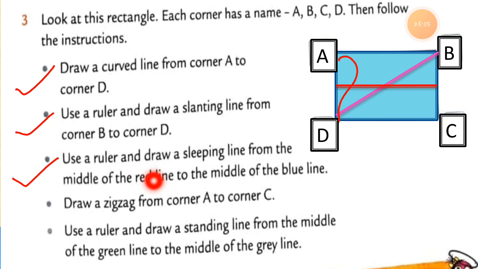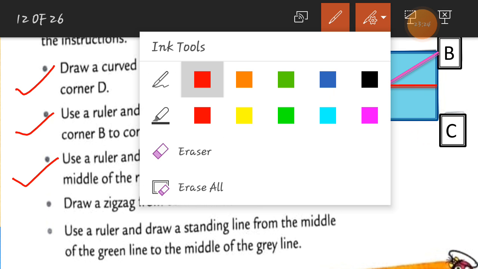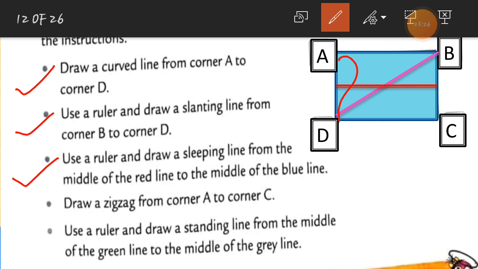3 instructions we followed. Now instruction number 4: draw a zigzag from corner A to C. So here is the A to C corner and you have to draw the zigzag line. Zigzag is also freehand. So I will draw the next line. You can see how to make a zigzag line. Just see.